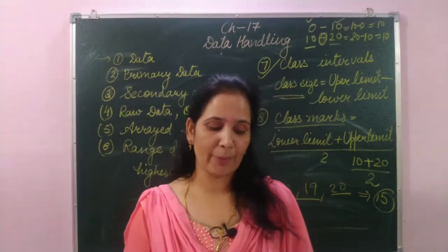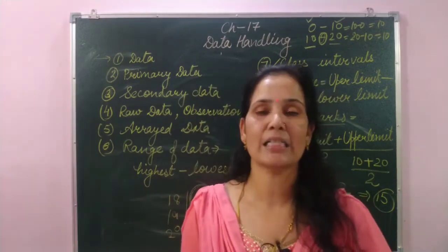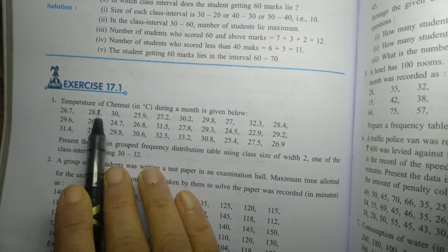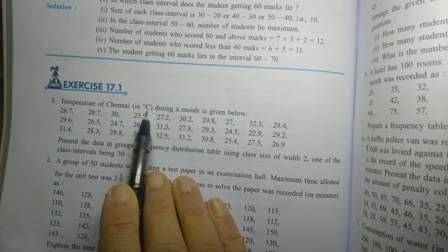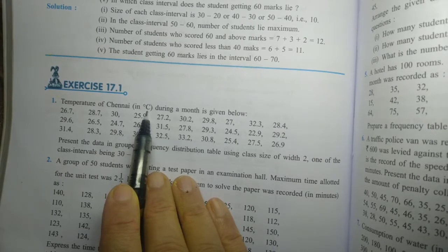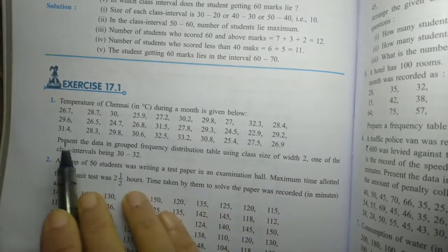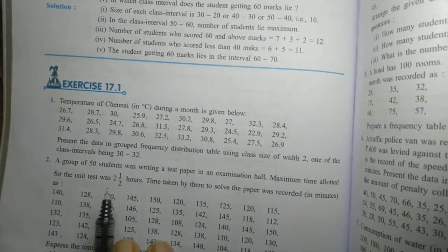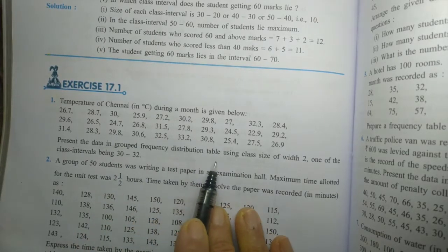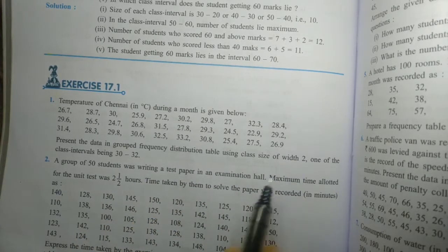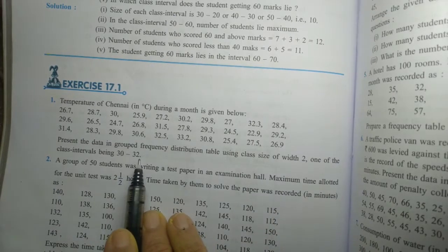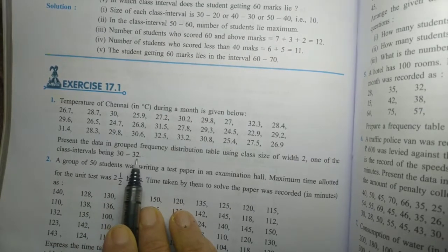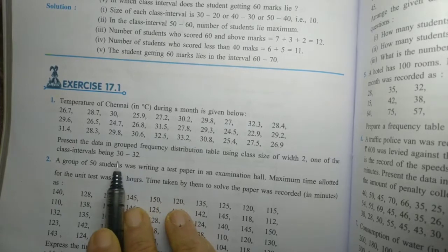Okay students, on the basis of this, we are going to solve our exercise number 17.1. In 17.1, the first question, they have given the temperature of Chennai in degrees Celsius during a month, given below. The temperatures are 26.7, 28.7, 30 and so on. Present the data in a grouped frequency distribution table using class size of width 2. That means the difference between the two limits of an interval is 2. So the class interval they have given should be 30 to 32.